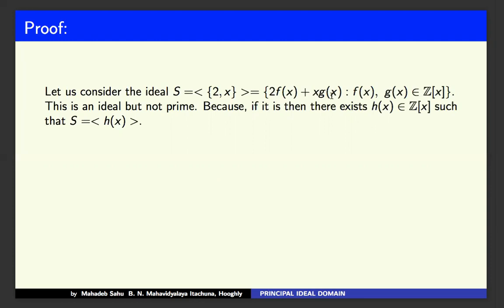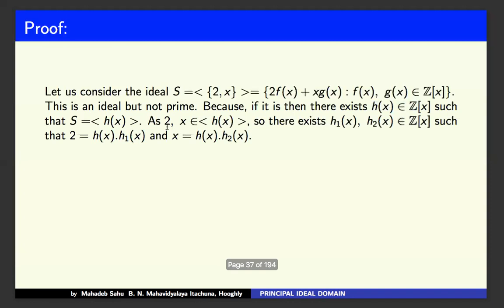So suppose on the contrary that this is a principal ideal. Then we can have h(x) belonging to Z[x] such that S equals the ideal generated by h(x). That is, 2 and x belong to the ideal generated by h(x), as in the proof of 3 implies 1.